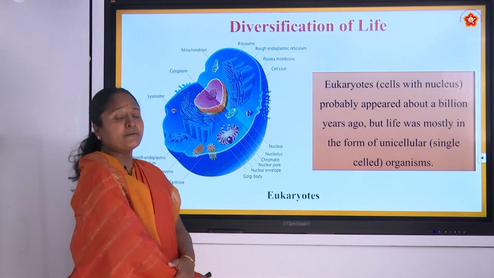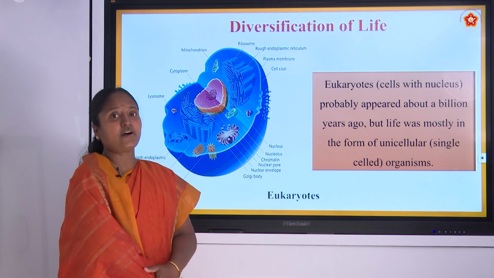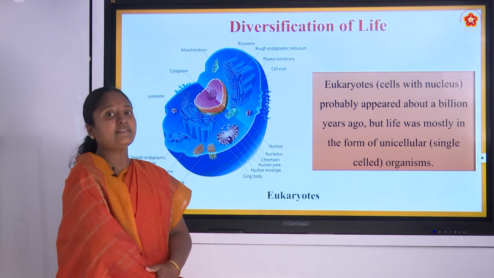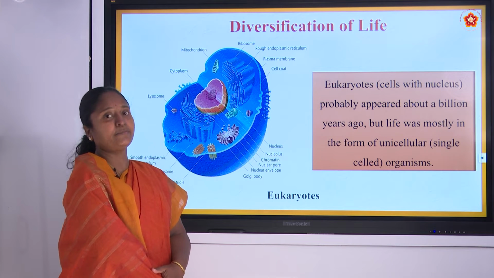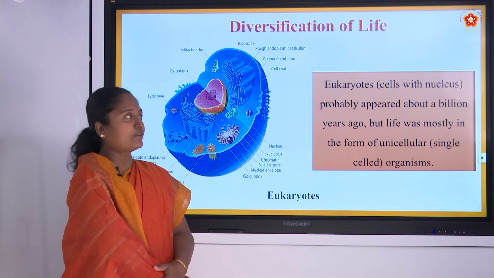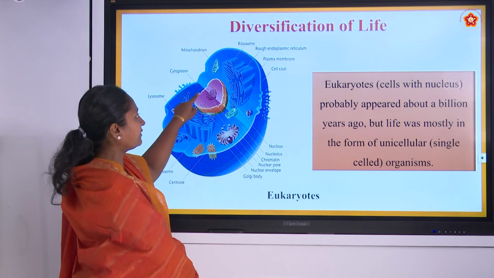Then a little more complex organisms started originating on the earth. They are known as eukaryotes. Eukaryote means it has a true nucleus, where you can see the nucleus in the cell.